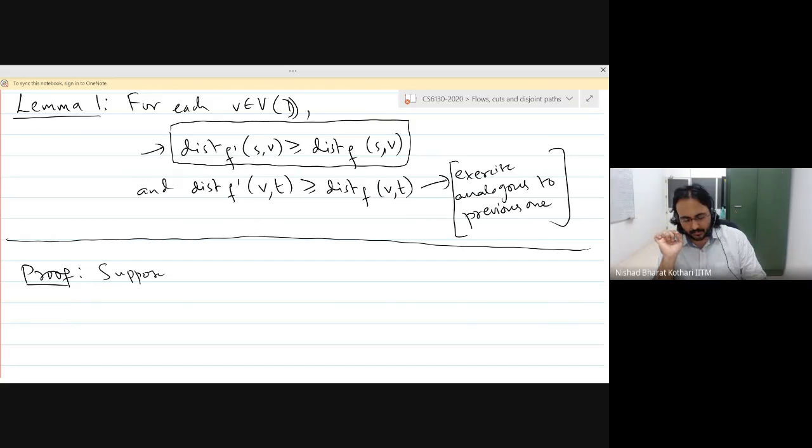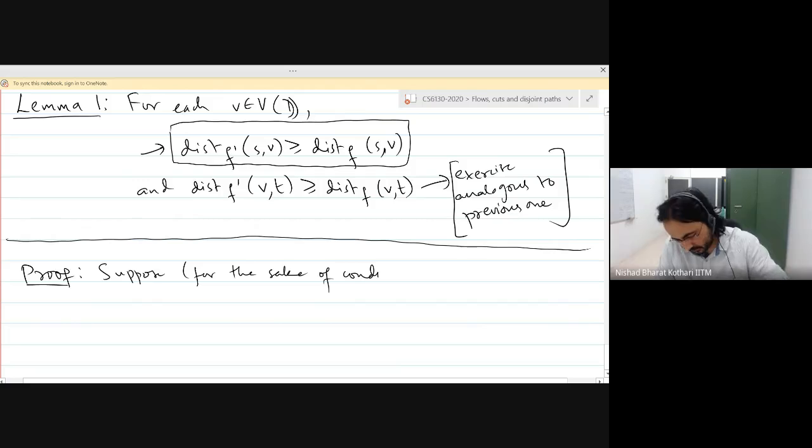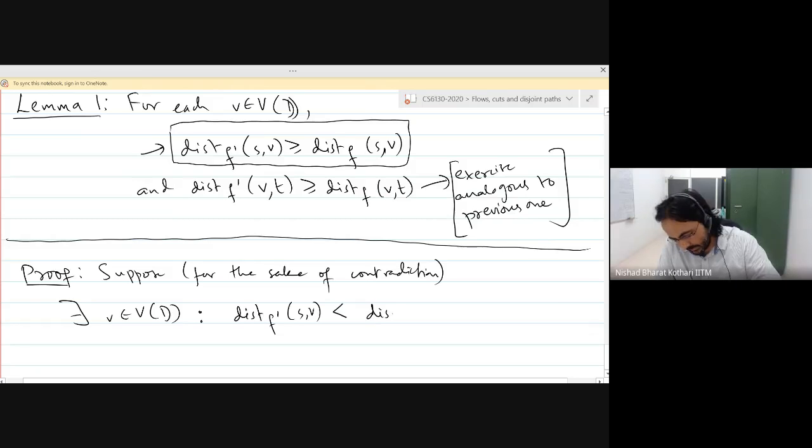So suppose for the sake of contradiction, there exists a vertex V such that the distance in F prime between S and V is strictly less than the distance in F between S and V.